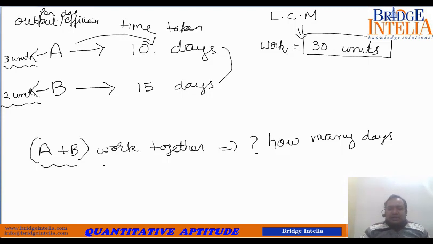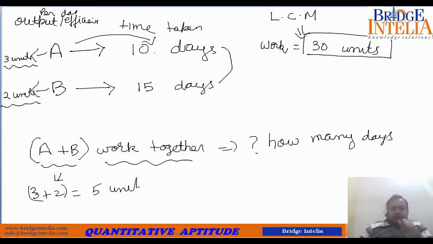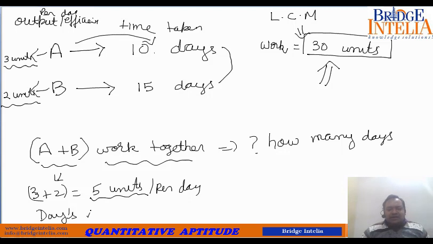If they work together, what is their combined output? 3 for A, 2 for B, so 5 units of work. So 5 units per day is the output you start getting. What is the total amount of work you require them to do? 30 units. Now together they are doing 5 units of work per day. So days required would be total work divided by per day output.